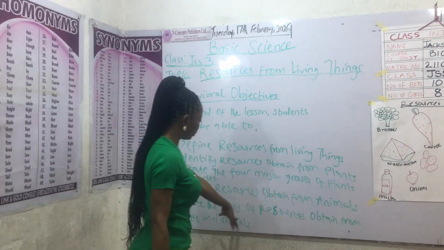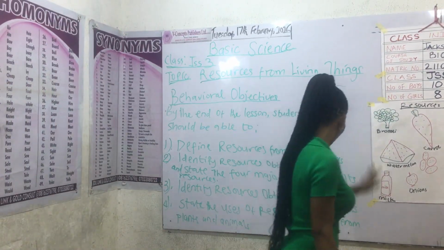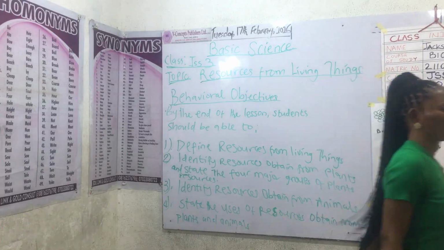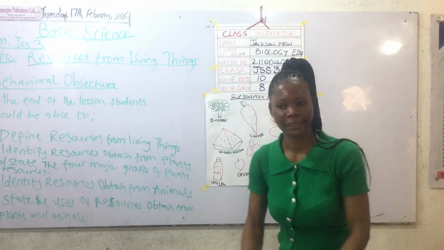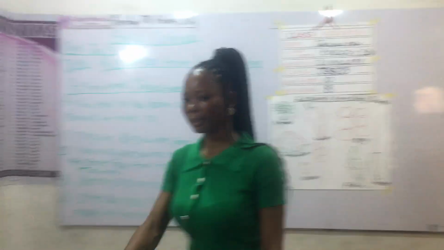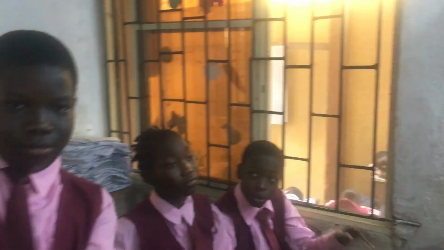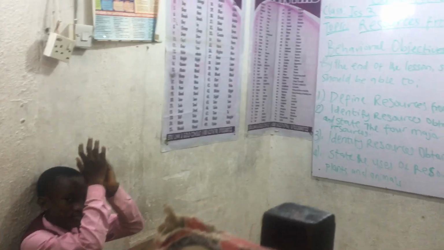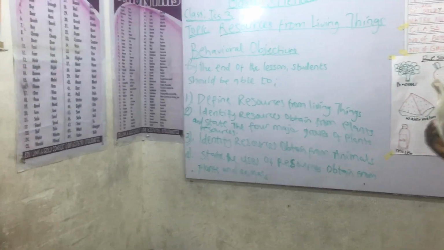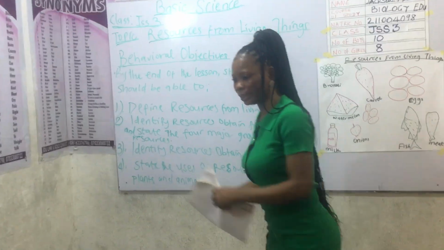Now, still the uses of resources obtained from plants and animals. What are the uses of all those things that we get from plants and animals? For example, some resources that are gotten from plant and animal, they usually export them to other countries to get foreign exchange, which can be good for the economy. Those things that we get from plants and animals, you can export them to the countries that don't have. You collect money.